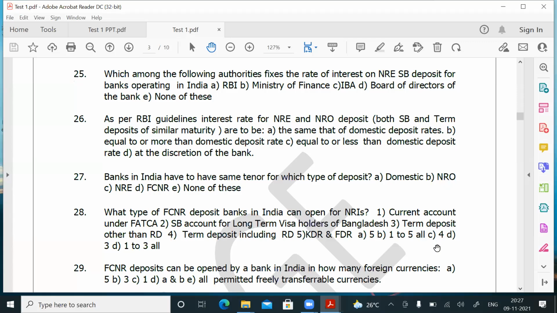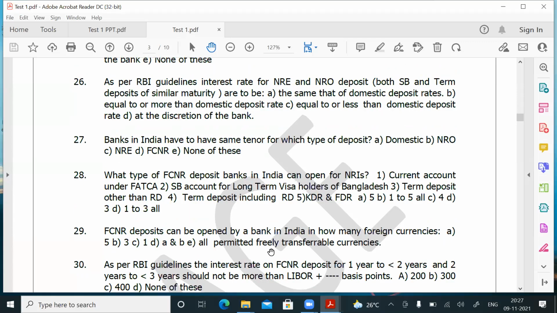Question number 29. FCNR deposits can be opened by a bank in India in how many foreign currencies? You are opening in 5 foreign currencies, that is US dollar, euro, etc. RBI has permitted banks to open FCNR deposits in all permitted freely transferable currencies. Banks maintain Nostro accounts with various other banks, and wherever funds are easily transferable in any currency, an FCNR deposit can be opened. For the time being, Canara Bank is opening in 5 currencies. So for question number 29, answer is E.